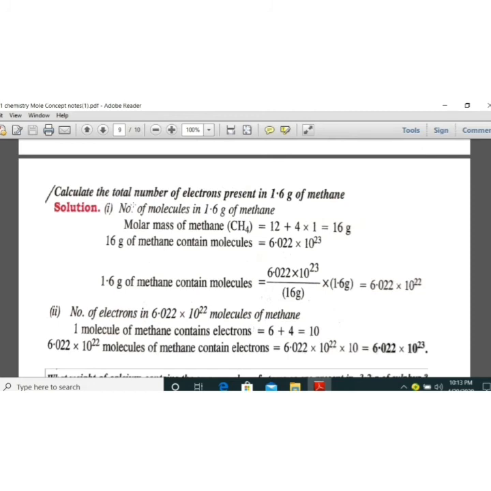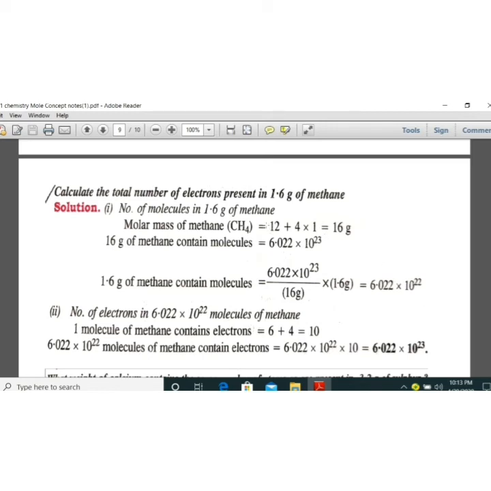Next problem is: calculate the total number of electrons present in 1.6 gram of methane. Now to find out the molar mass of methane, the methane formula is CH4. So the total molar mass is 16 gram. So you have to find out the number of moles in 1.6 gram of methane. The total number of moles is 1.6 divided by 16, that is equal to 0.1 mole.